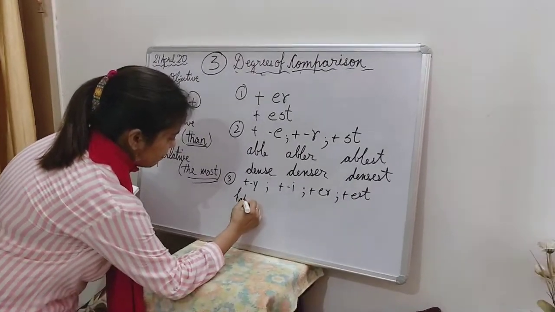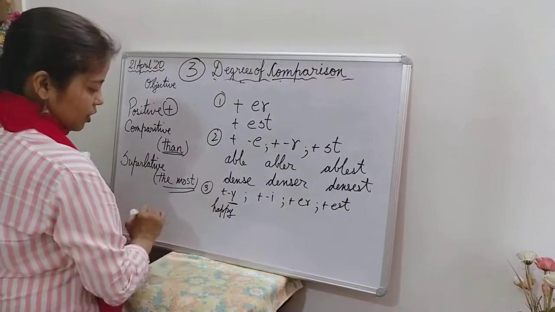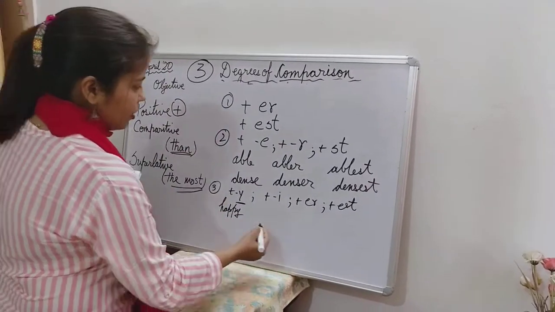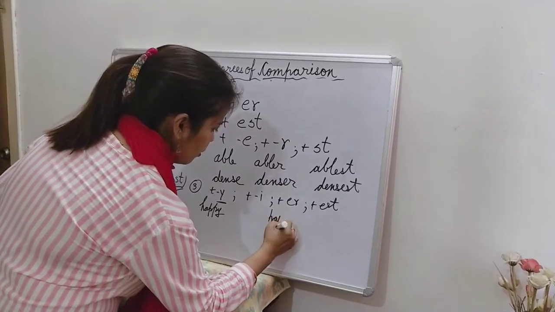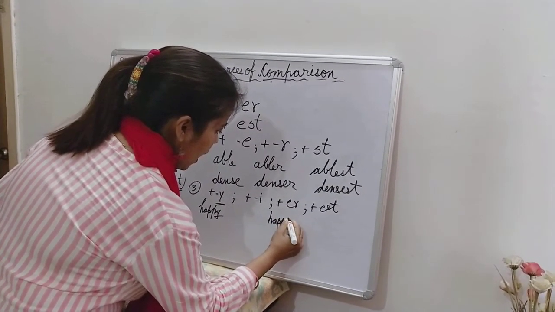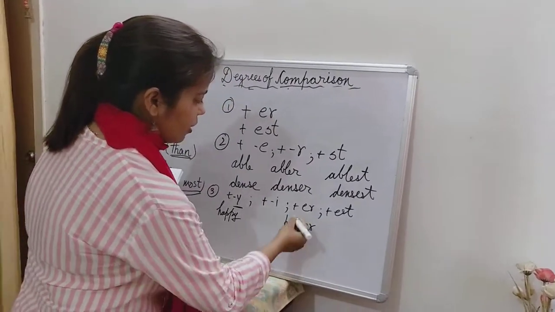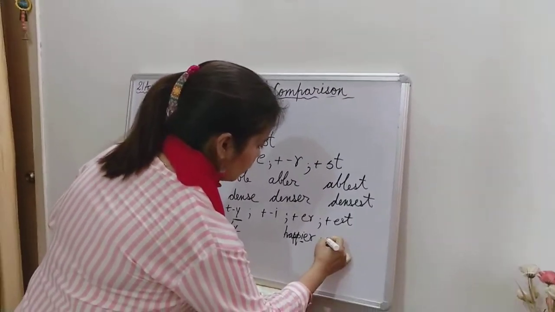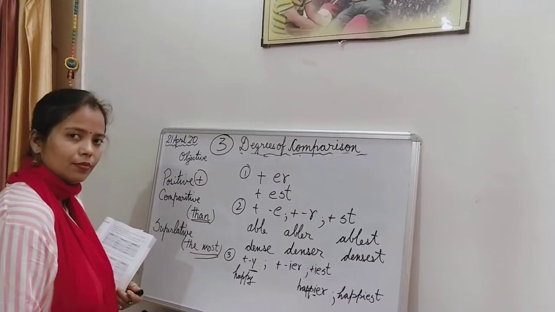How do you spell happy? HAPPY. So I'm talking about this. Now happy will be happier, HAPPIER, because Y changes into I and then we add ER. And then the third degree is happiest.